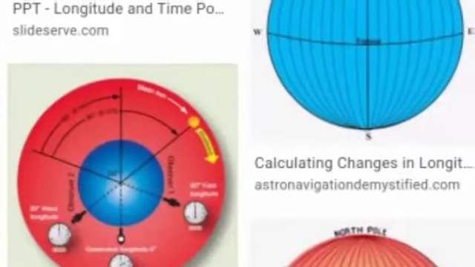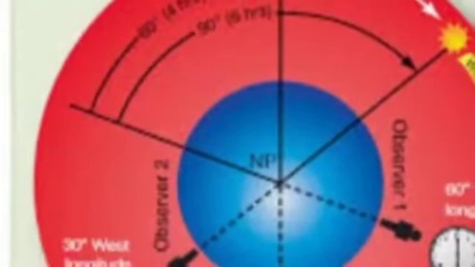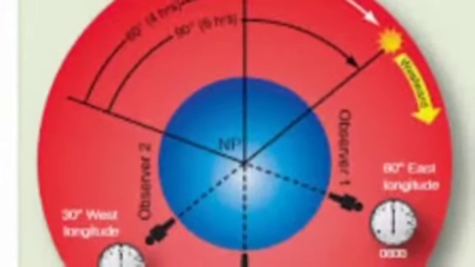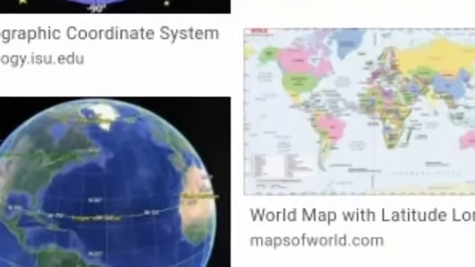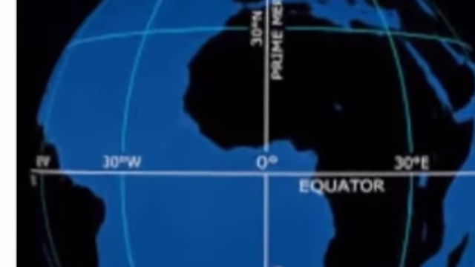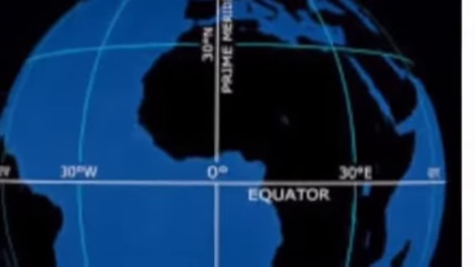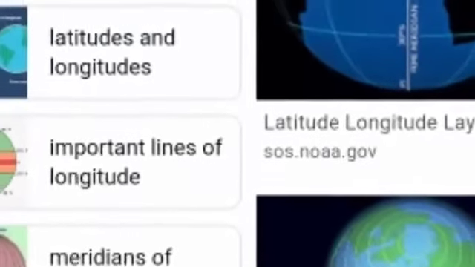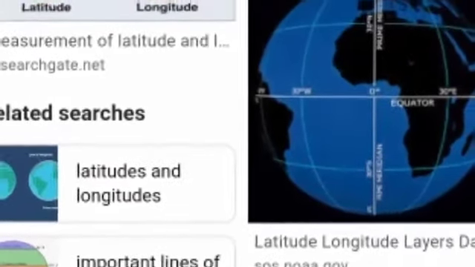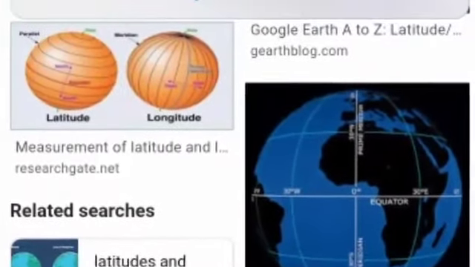So, longitude and time: there is a definite relation between longitude and time. The earth is rotating on its axis and completes one rotation in 24 hours. This means 360 degrees of longitude are covered in a period of 24 hours. This gives rise to a time difference of 4 minutes for every 1 degree of longitude, 60 minutes or 1 hour for every 15 degrees of longitude.